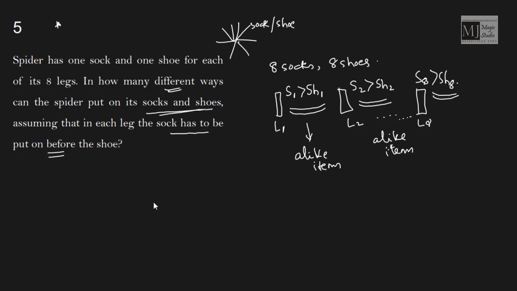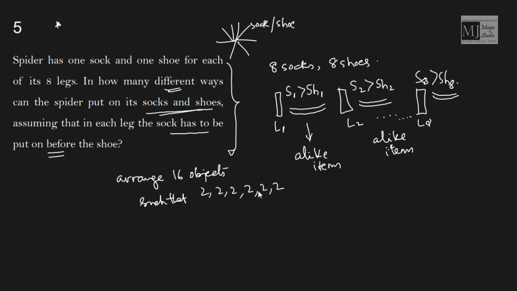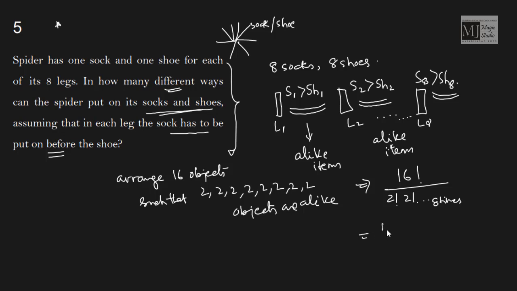So this question boils down to arrange 16 objects such that 2, 2, 2, 2, 2, 2, 2, 2 objects are alike. So the number of ways it can be arranged is factorial 16 by factorial 2, factorial 2, 8 times. Factorial 2 is 2, so the answer would be factorial 16 by 2 to the power 8 ways.